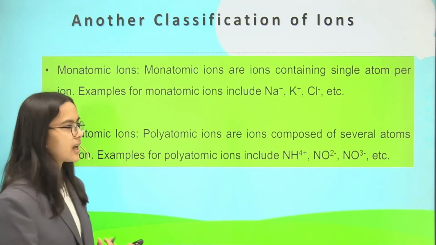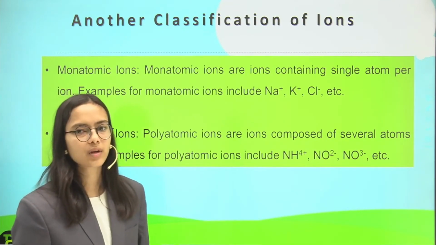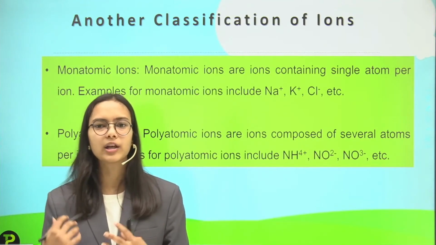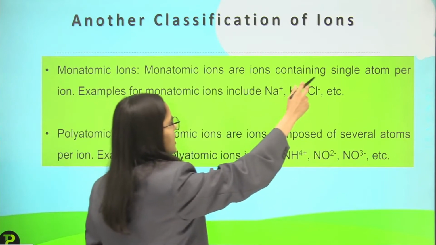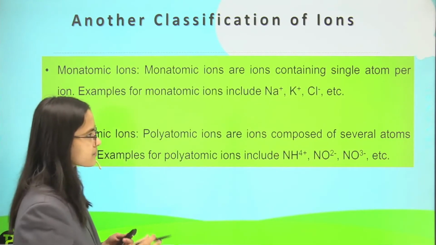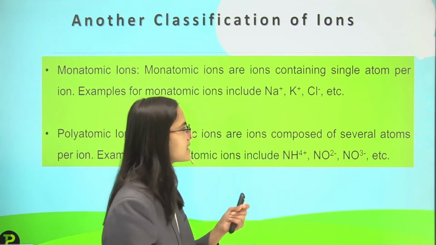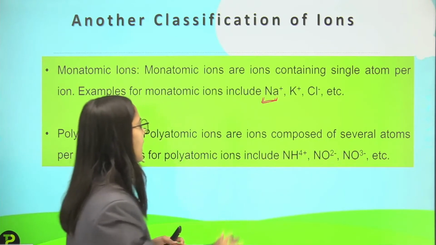And then we have another classification of ions as monoatomic and polyatomic. By the name you can see monoatomic means only one atom is present, and polyatomic means more than one atom is present. So monoatomic ions are those containing a single atom per ion, that is Na+, K+, Cl-.